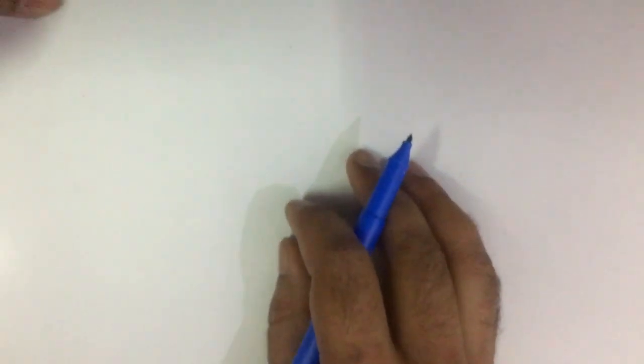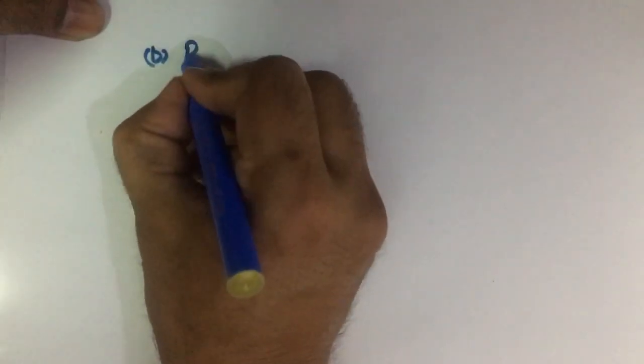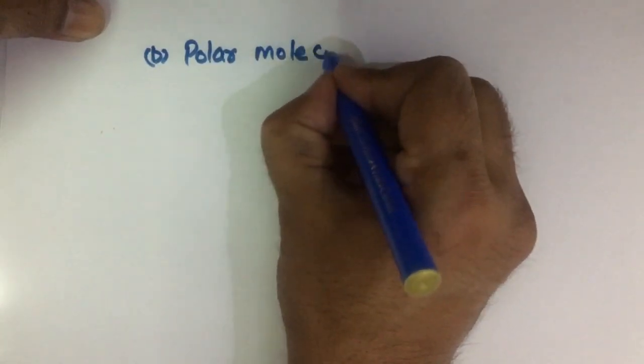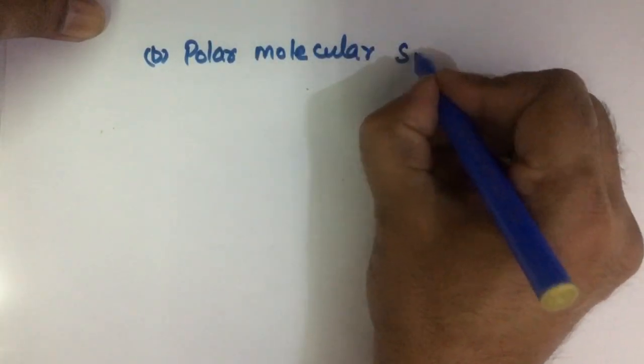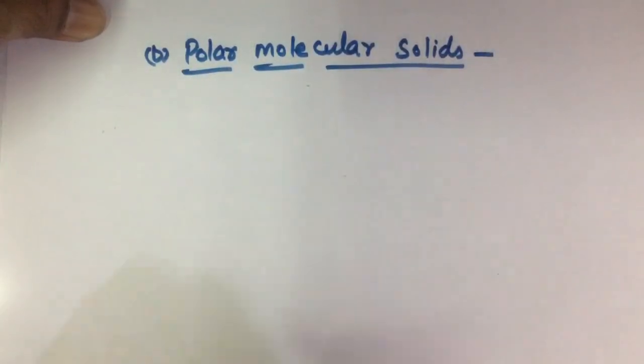The second type of molecular solid is polar molecular solids.